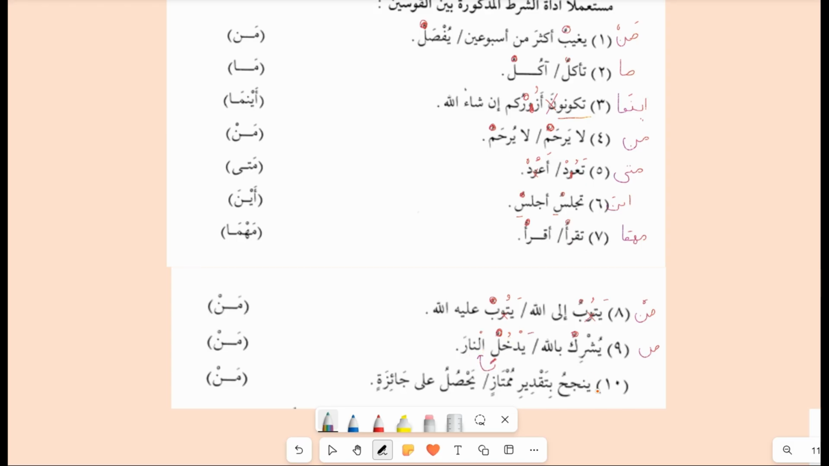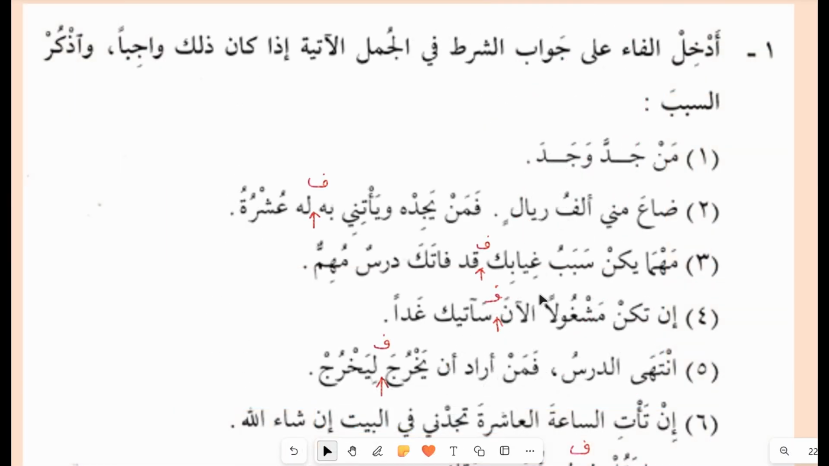Yadkhulin nar. So number 10 is yanjihu. It is man, so man yanjih بتقدير ممتاز يحصل على جائزة. So these are the changes that you need to make before you turn these into conditions and the jawabs. Let's see question number 1 here.